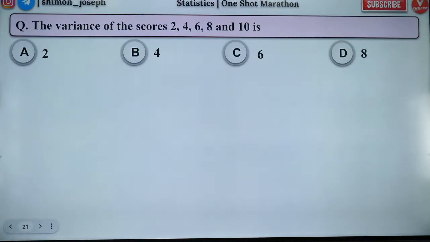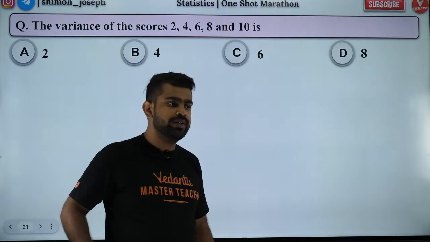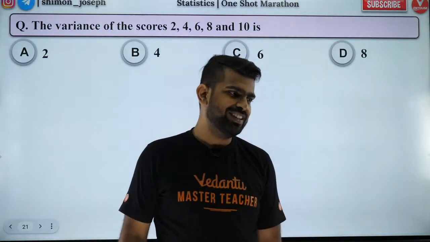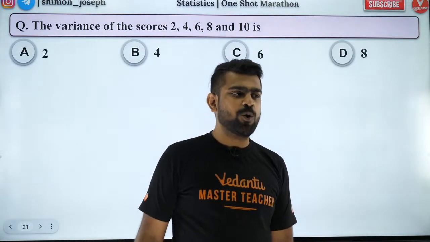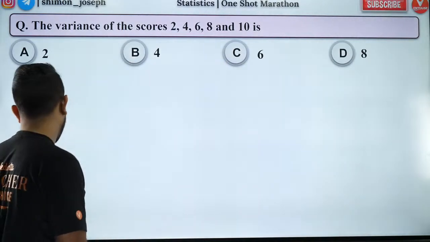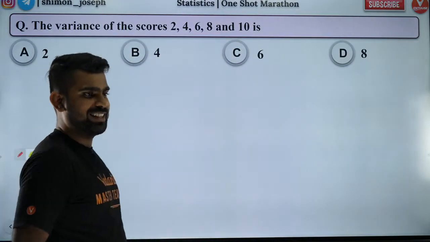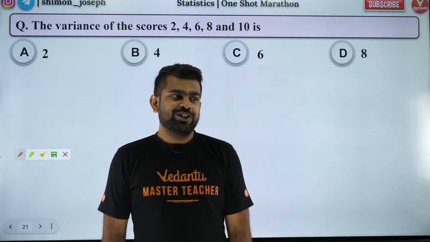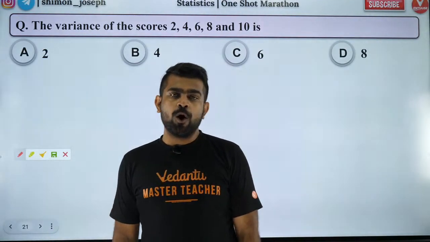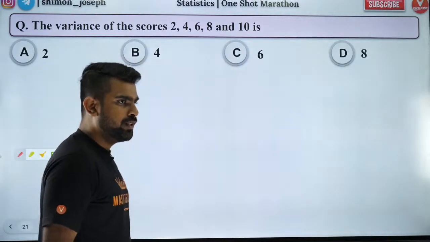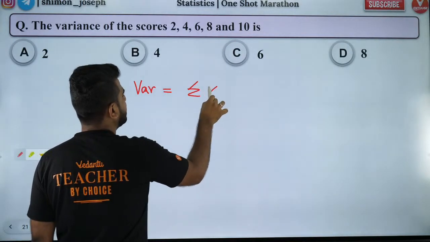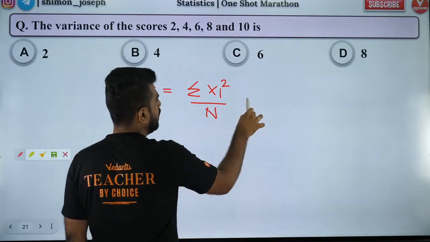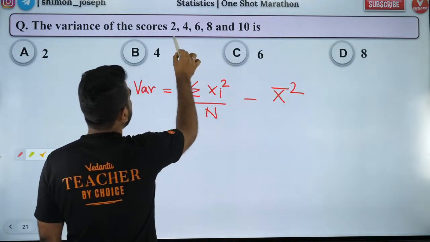Now let's go. Can you guys do this? Everybody, I want you to find the variance of these scores. Please do it quickly. Everybody go for it. Come on. The variance of the scores 2, 4, 6, 8 and 10 is how much? What is the formula? It is sigma xi square by n minus mean square. So what is the mean of all of them?